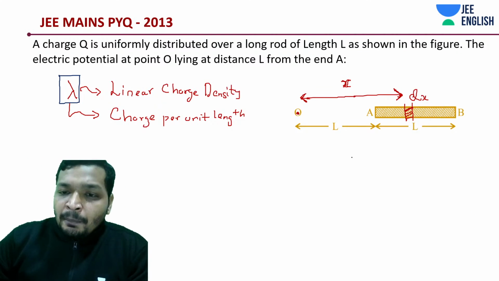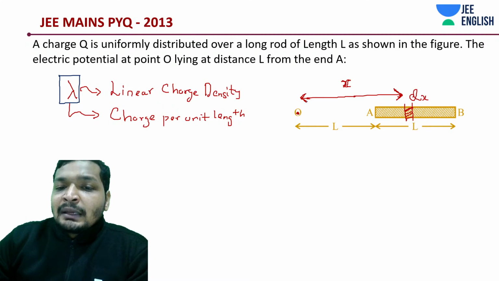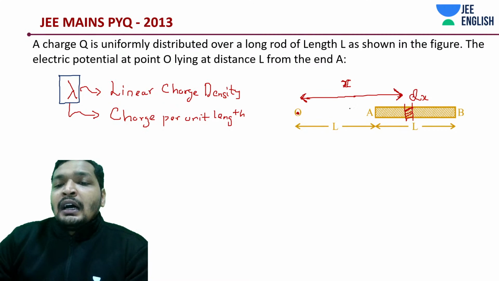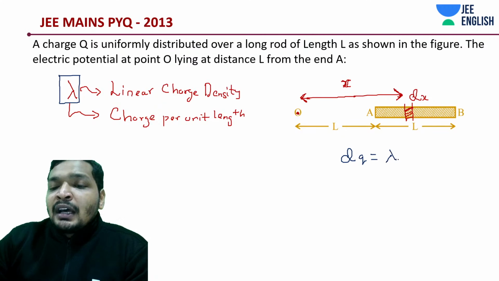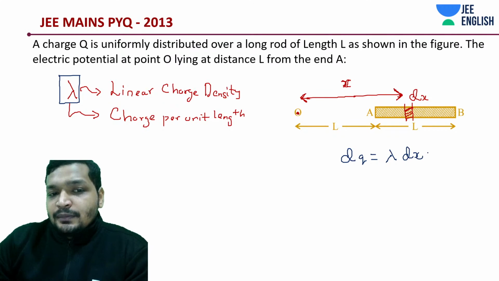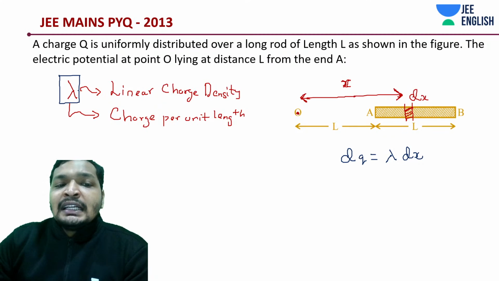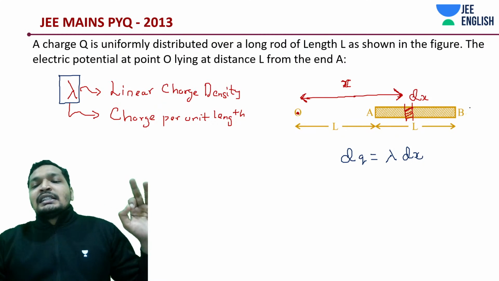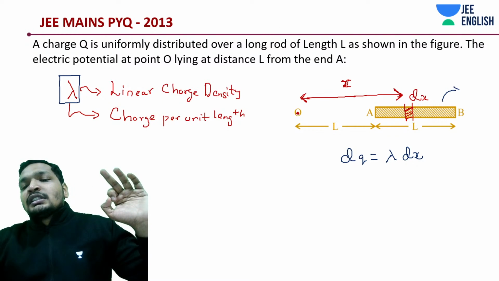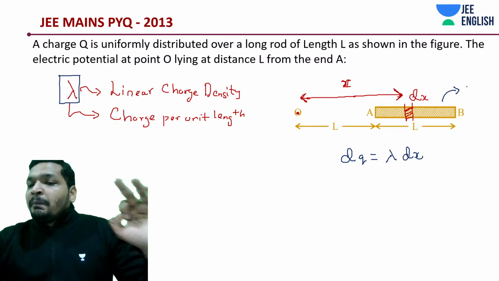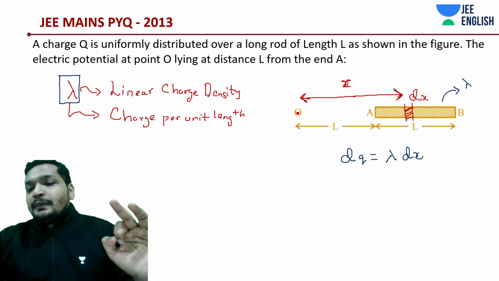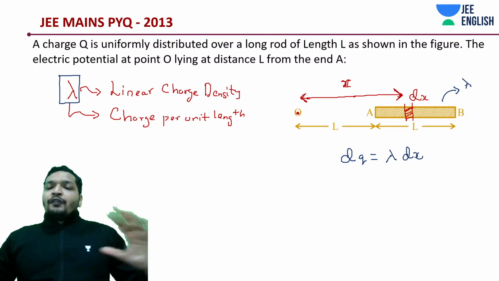The proper method would be calculating potential at this point due to this dx element. What is the charge dq on this dx element? It is lambda into dx. We are talking about linear charge density, which is charge on this rod per unit length. Clear? Uniformly distributed in this case.